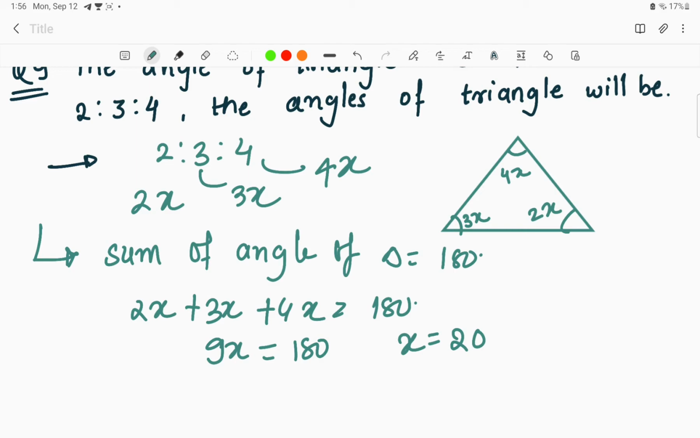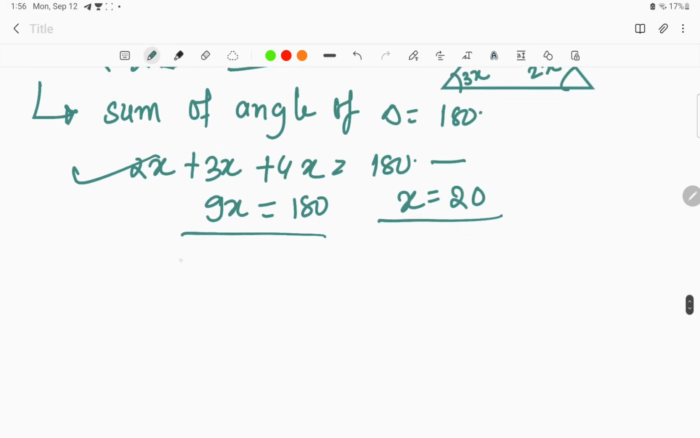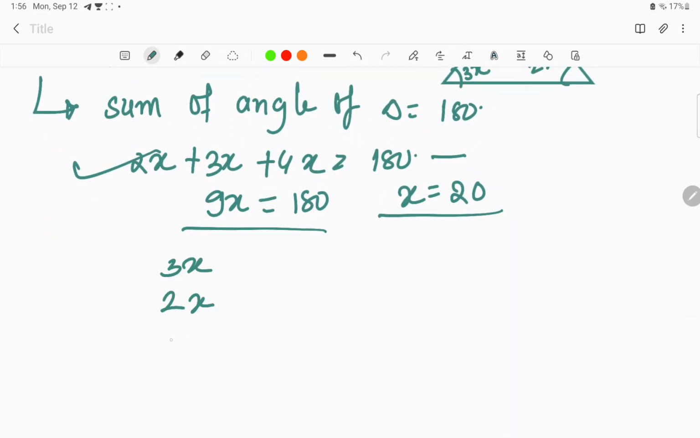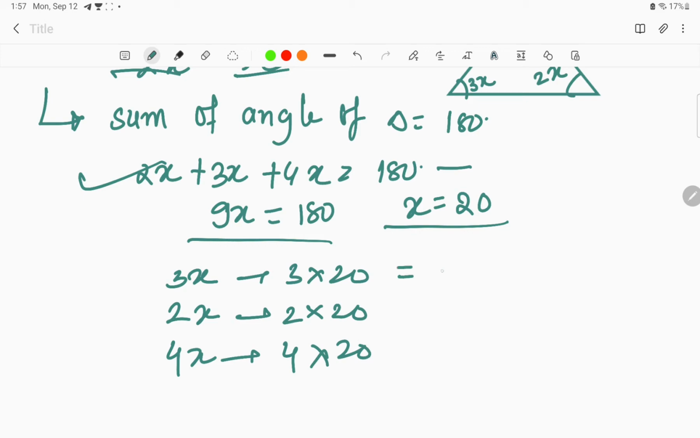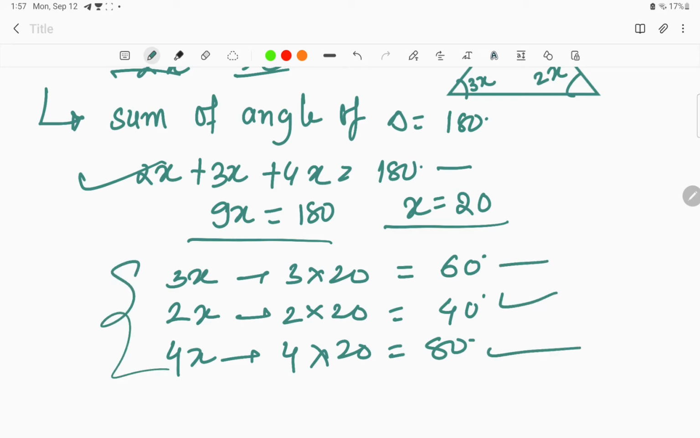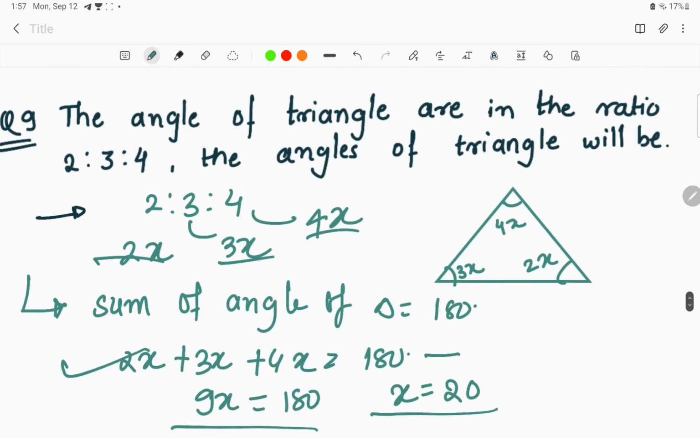What we have done is, we know that the sum of the angles of a triangle is equal to 180 degrees. After considering 2x, 3x and 4x as the angles over here, we have carried out this summation equal to 180 degrees, that is 9x is equal to 180, x is equal to 20 degrees. For finding the values of 2x, 3x and 4x, we will do 3 into 20, 2 into 20 and 4 into 20, that is 60 degrees, 40 degrees and 80 degrees. These are the three values of the angles of a triangle. So this is how we solve the question.